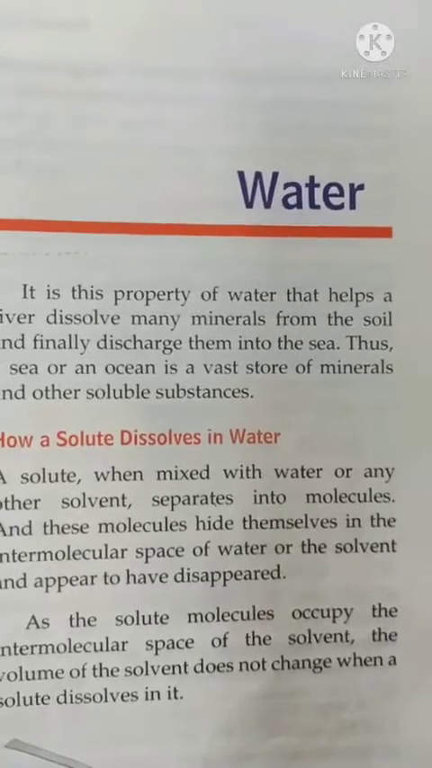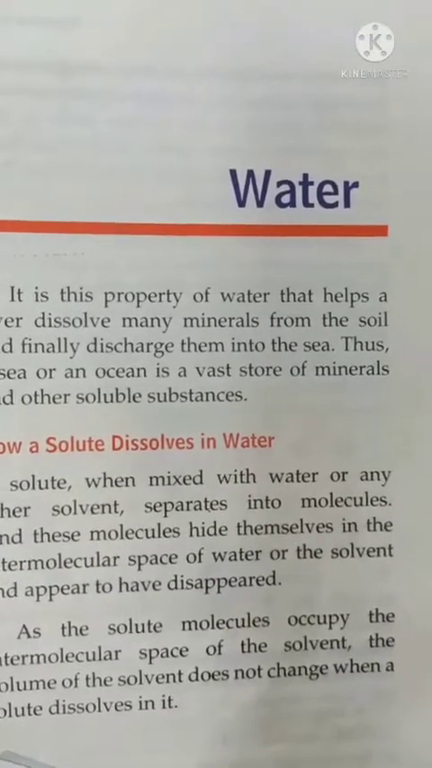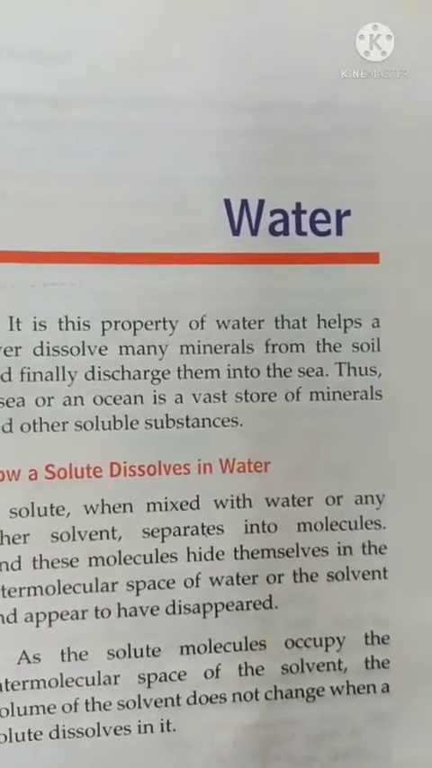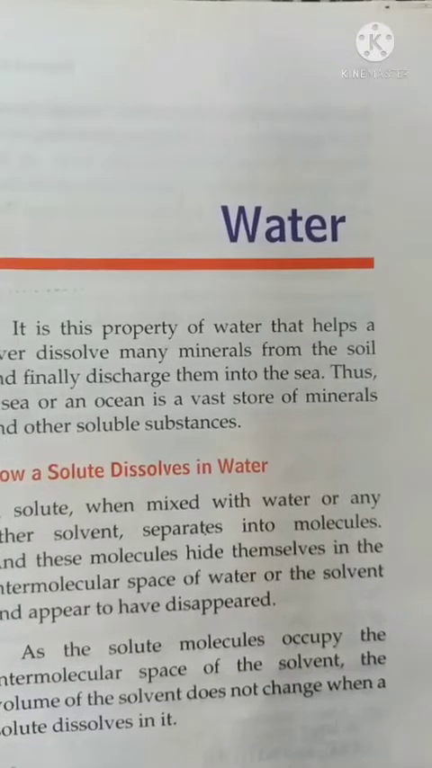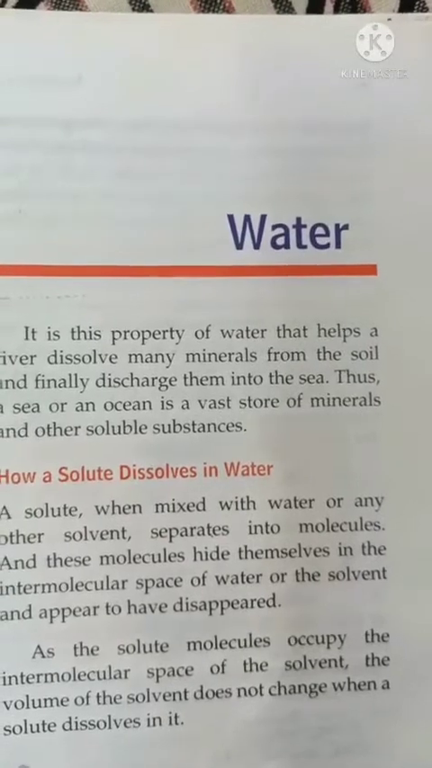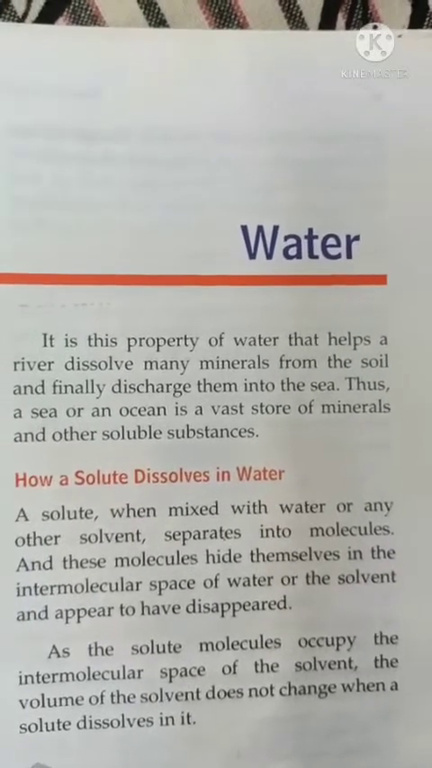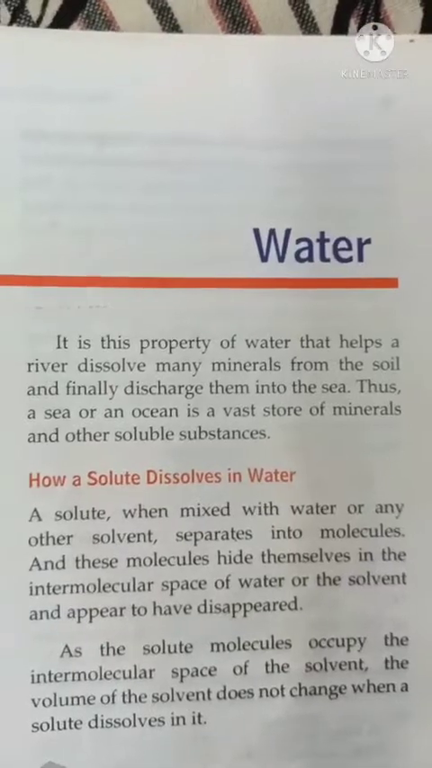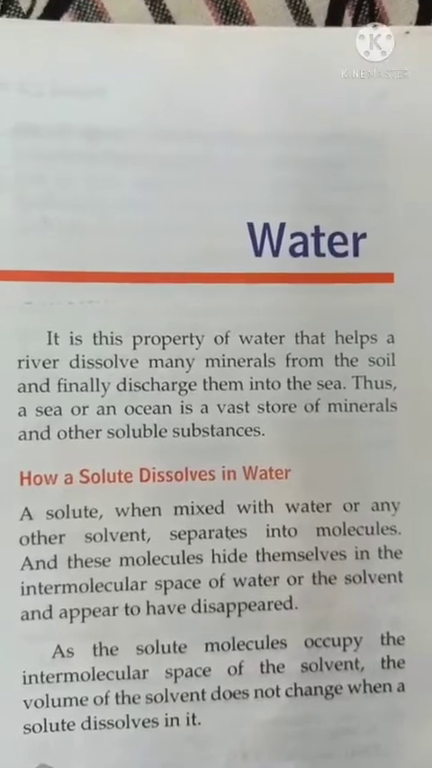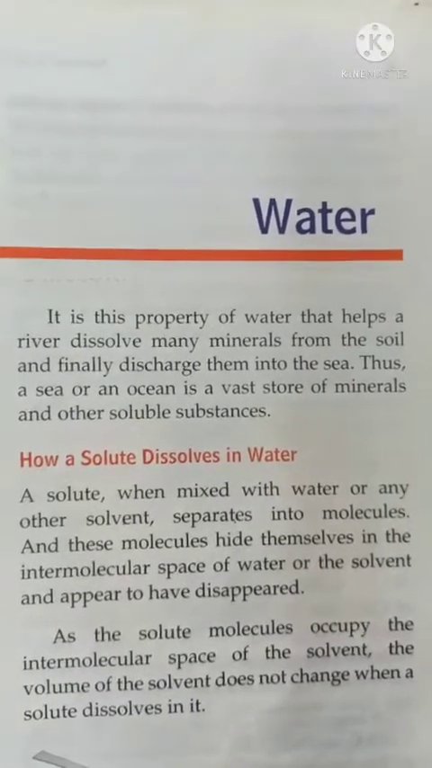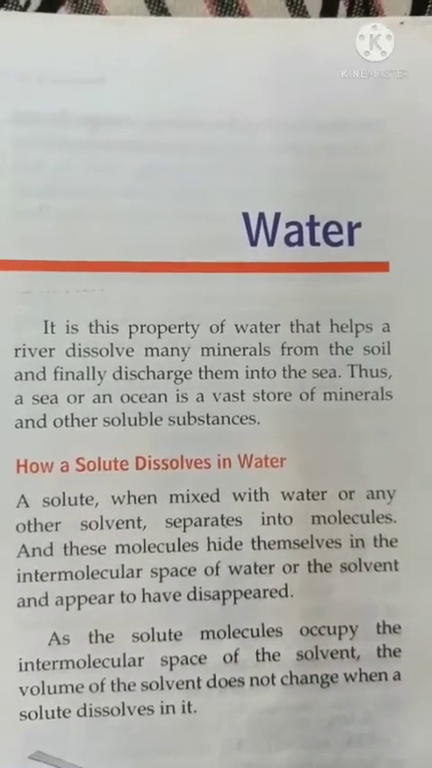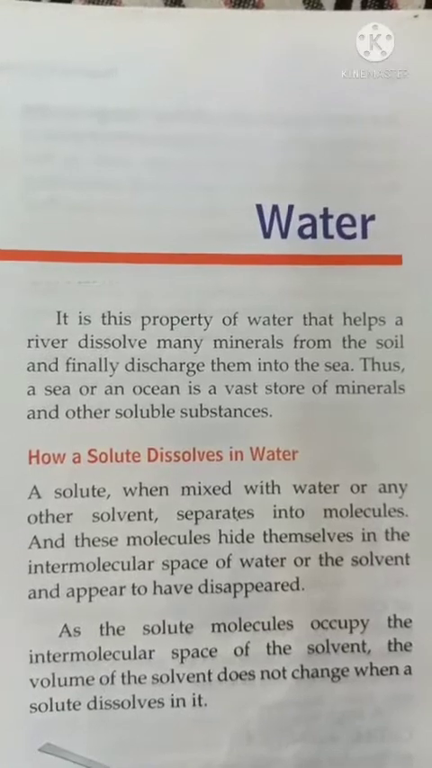Today in this video we will discuss chapter number 8, water. Water is the most abundant compound on our planet, covering 3/4 of Earth's surface. It constitutes about 7/10 of our bodies and more than 9/10 of fruits and vegetables. Water exists in all three states: solid like ice, liquid like water, and gas like water vapors.